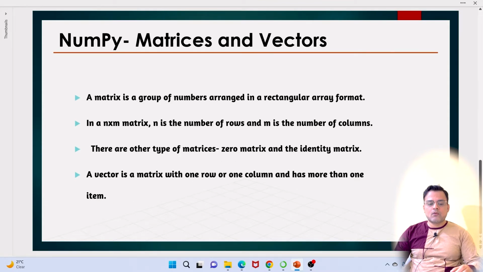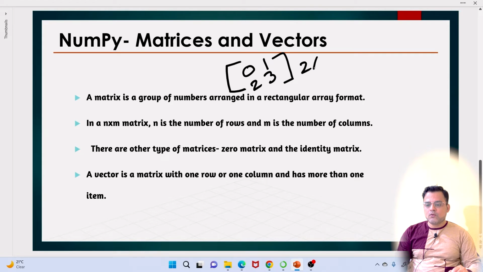Now, before going deep into what NumPy is, we need a basic understanding of vectors and matrices. So what is a matrix? A matrix is a group of numbers arranged in a rectangular format. If we have a matrix like this, this is a 2 by 2 matrix, which means it has 2 rows and 2 columns.